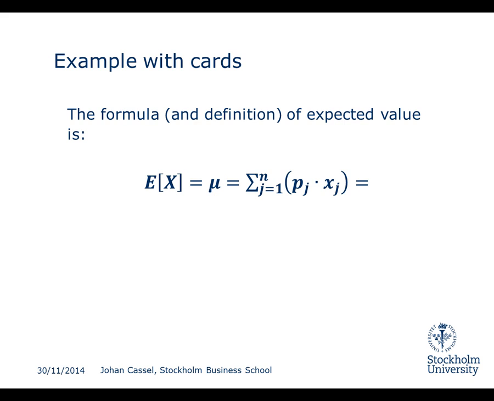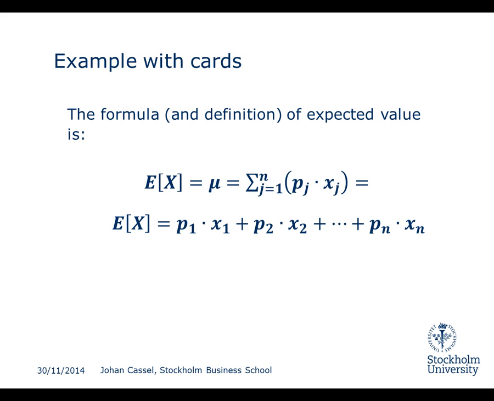Okay, so let's go to some mathematical formulation and definition of an expected value. The expected value is defined as the sum, let's say this is the sum sign, of the probability that an event happens times the outcome if that event happens, and then you sum this for all possible outcomes.